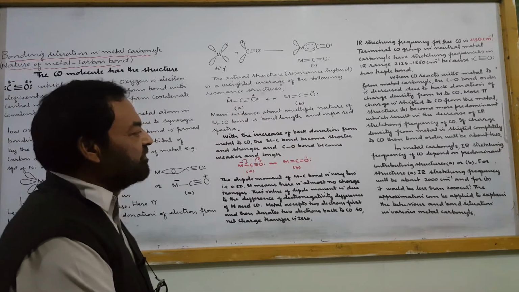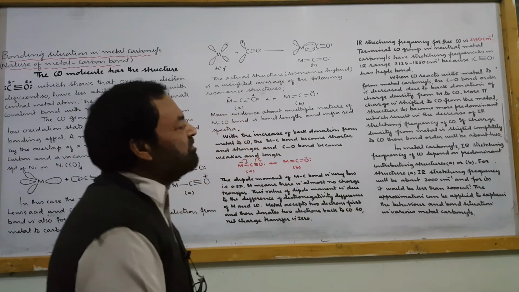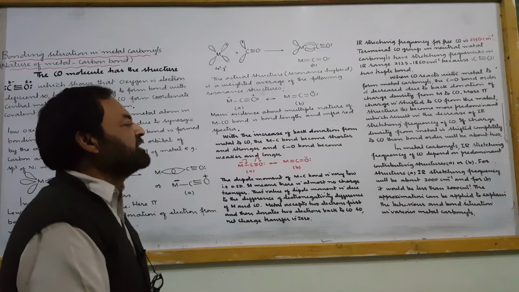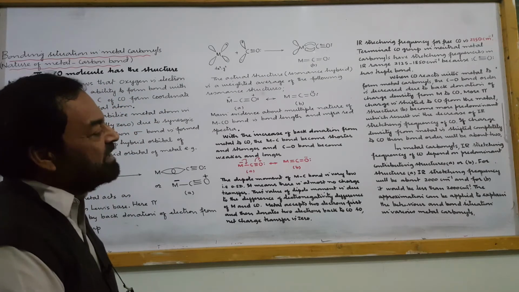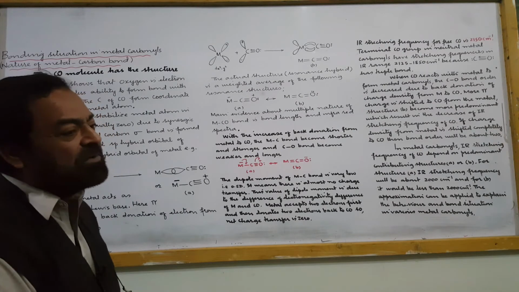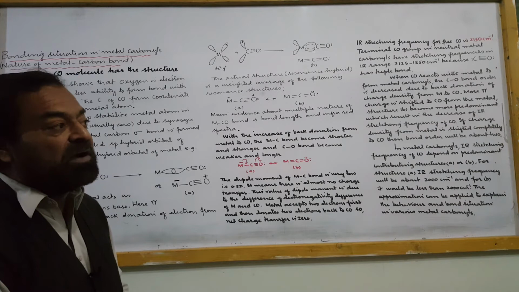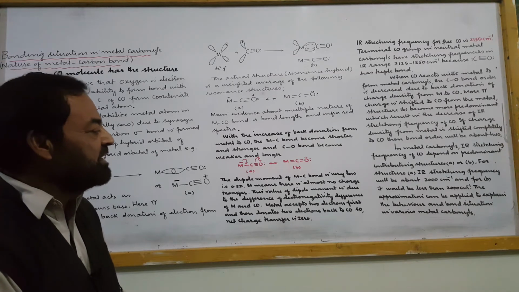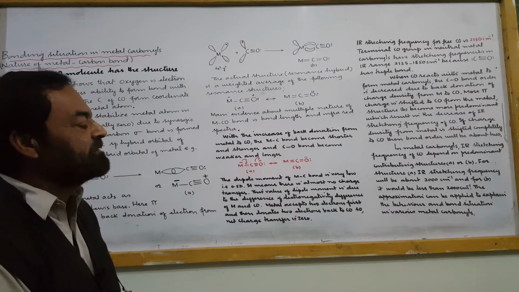It means this B becomes more predominant, which results in the decrease of IR stretching frequency. It means the CO bond becomes of double bond nature instead of triple bond nature. Weakening of bond occurs and stretching frequency decreases.